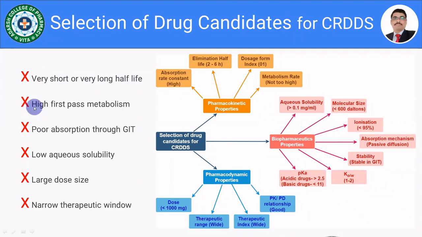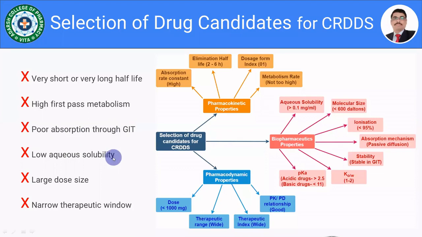If the drug shows high first pass metabolism, such drugs are not suitable for the controlled drug delivery system. If the drug is poorly absorbed from the gastrointestinal tract, such drugs are not suitable for the designing of a controlled drug delivery system. If the drug has a low aqueous solubility, such drugs are not suitable.